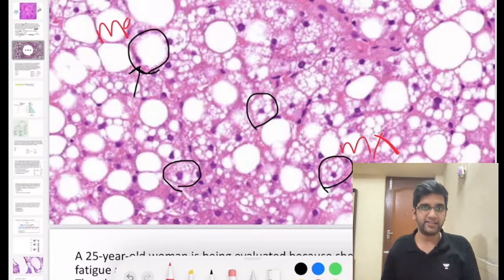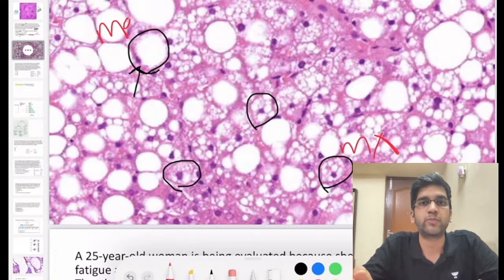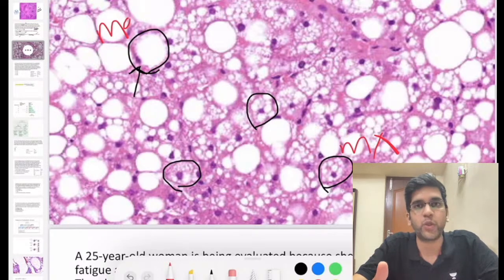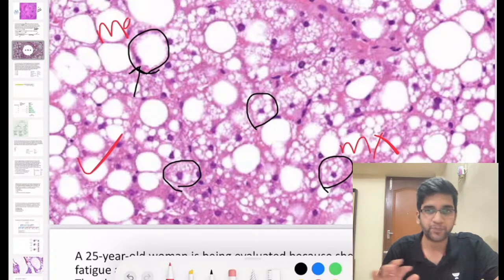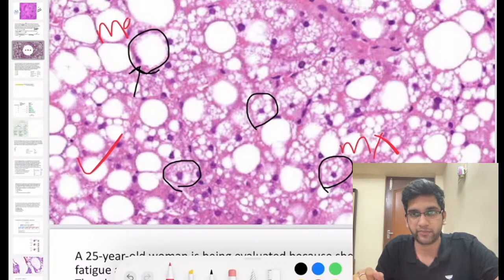That's what your last INICET had as a question. To demonstrate fat stain, you always need a frozen section, because in a frozen section I don't process the tissue, fat will remain as fat and will not be washed away. If I do a Sudan black or oil red O here, it will not pick up anything because it's completely washed away, right?